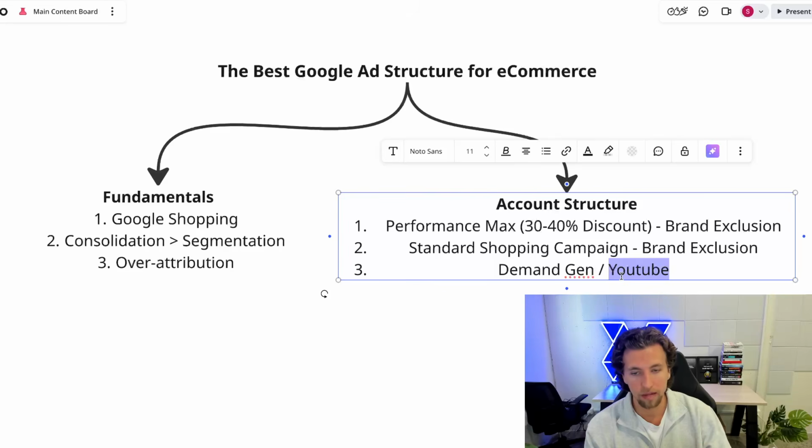And so you need strong measurement systems in place, usually in the form of some kind of geo holdout experiment. That's really only possible once you're at 8 figures and above. And so YouTube only makes sense if you're at scale. That can obviously be layered in. It's a completely different strategy.